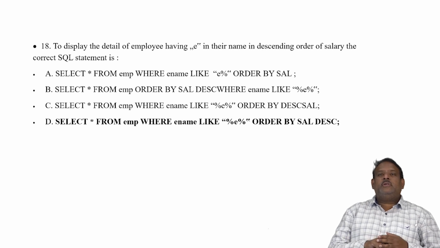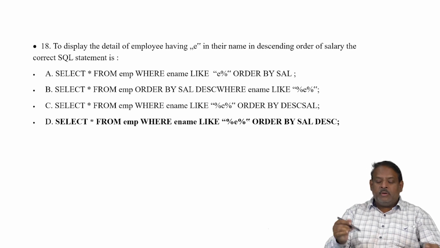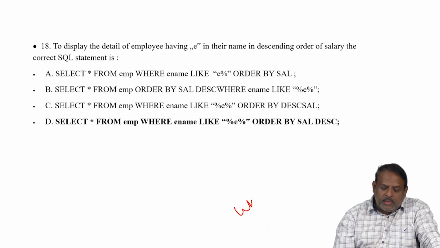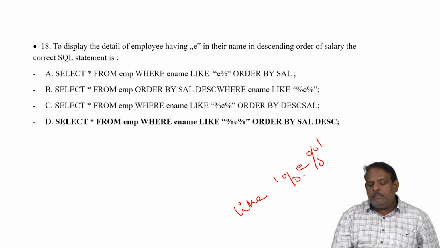To display the list of employees having E in their name in the descending order of salary. So this is something like pattern matching. It says having E, so we have to use something like percentage E percentage. The E can be at any place. That means my name should have the letter E anywhere. Starting is a percentage, ending is a percentage, and in between I'm saying E.